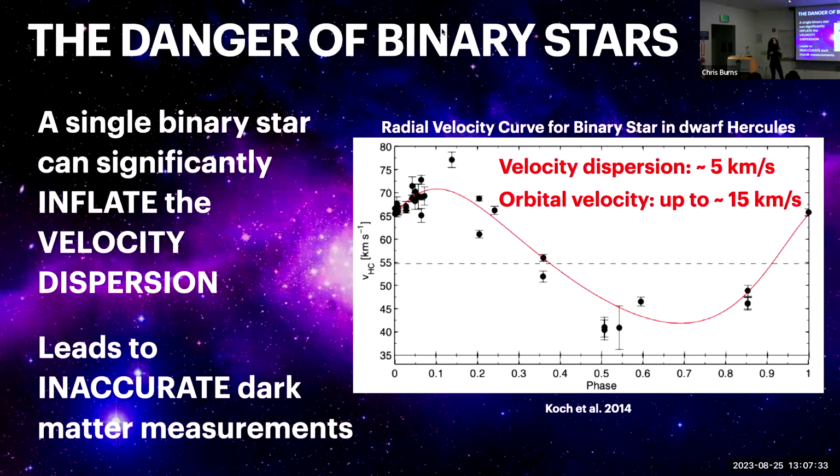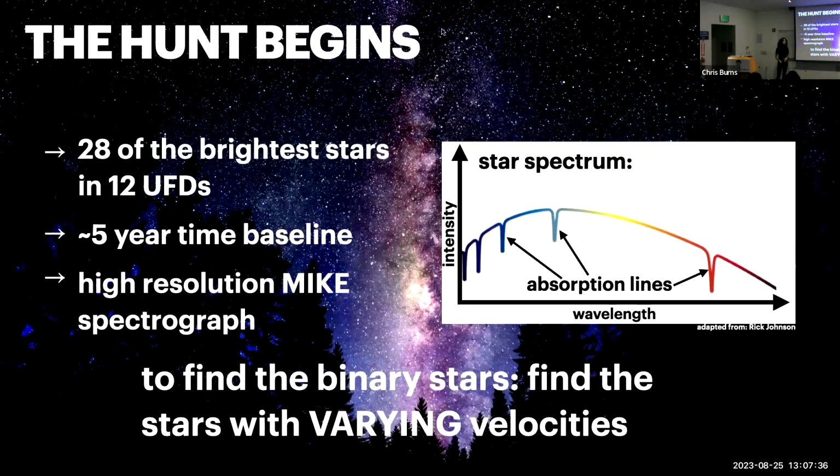So one thing that we can do to account for this problem is try and put a very valuable constraint on the fraction of binary stars that are actually found in ultrafaints, because we can use that constraint to tell us more about how many binary stars we're expected to find in these galaxies, and just what the distribution of those is like. So that's what we did for this project. We just tried to take a sample of a bunch of stars from ultrafaints. Specifically, we took 28 of the brightest stars from 12 local ultrafaint dwarf galaxies, and then we essentially just tried to find the binary stars within that sample.